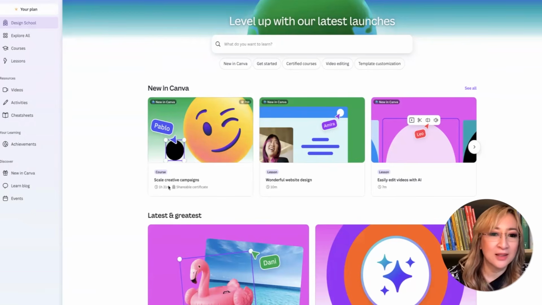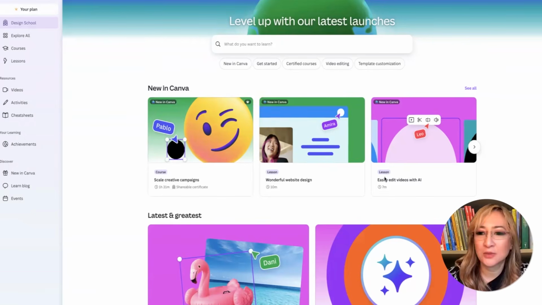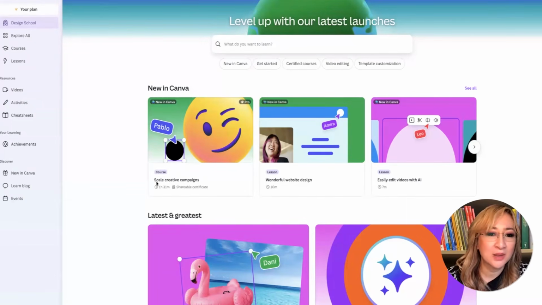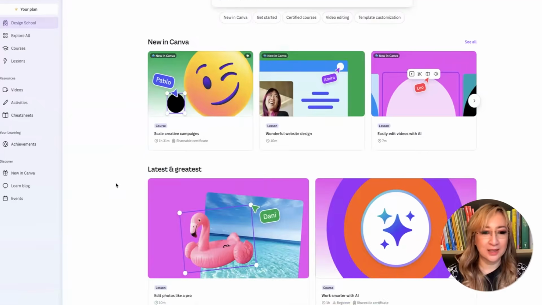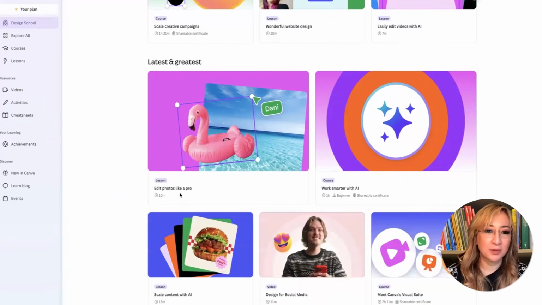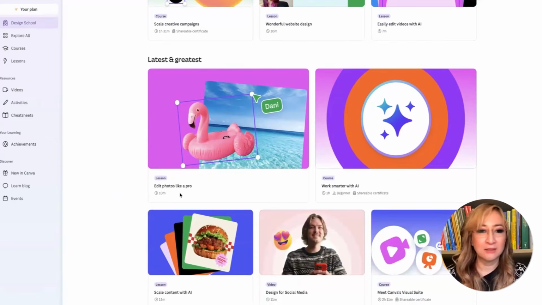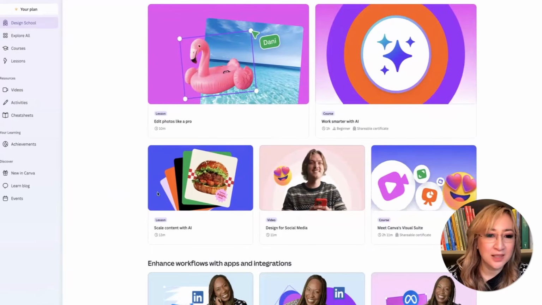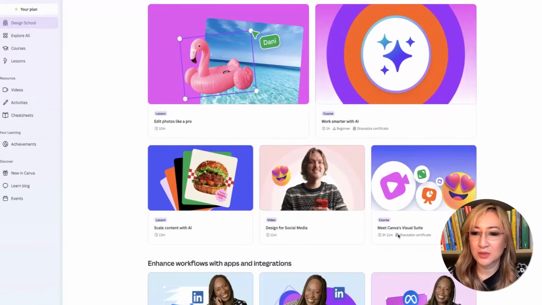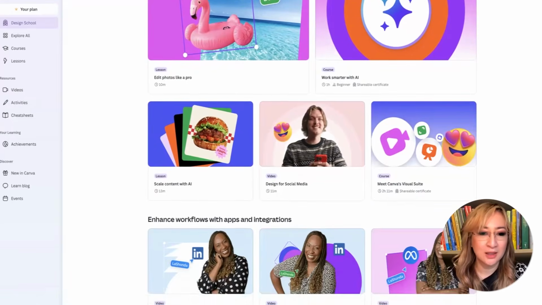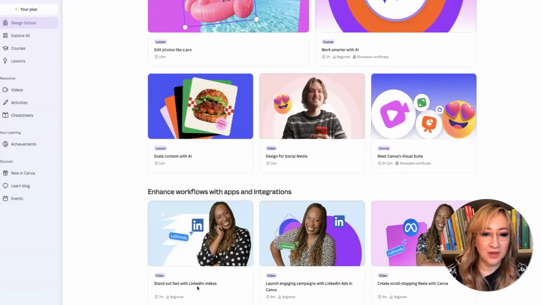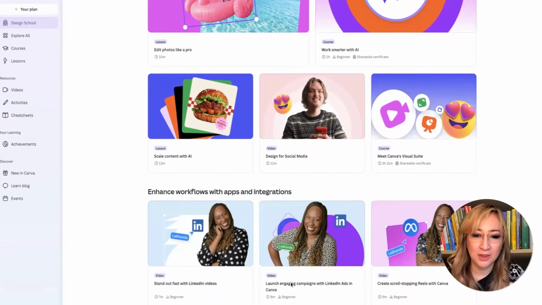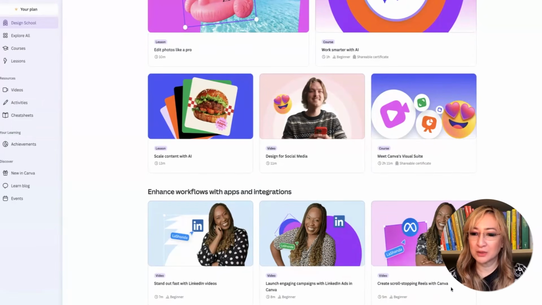So new in Canva. So here there's a course, a lesson, wonderful website design, easily edit videos, scale creative campaigns, latest and greatest. We can edit photos like a pro. There's some little 10-minute lesson there. A course, work smarter with AI. Scale content with AI, design for social media, meet Canva's visual suite, videos stand out fast with LinkedIn videos. Oh, I might try that at one stage. Launch engaging campaigns and then create scroll stopping reels with Canva.